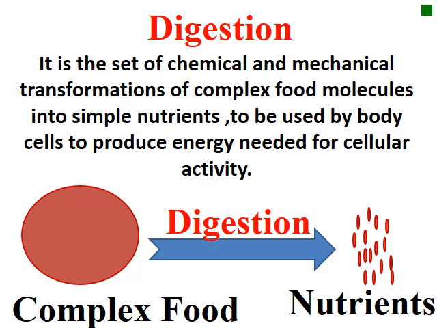First, let's talk about digestion and its complete definition. Digestion is the set of chemical and mechanical transformations of food molecules into simple nutrients to be used by the body cells to produce energy needed for cellular activity.